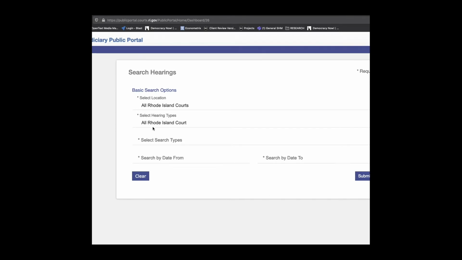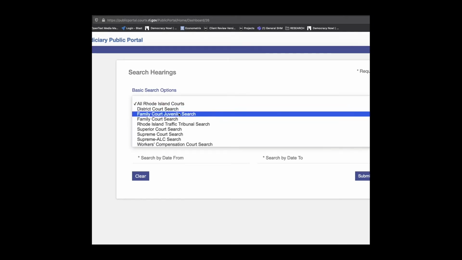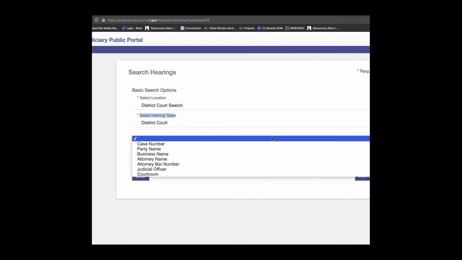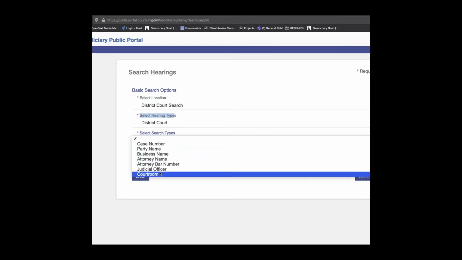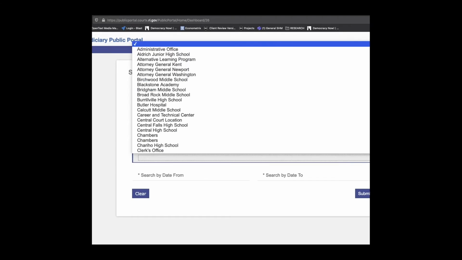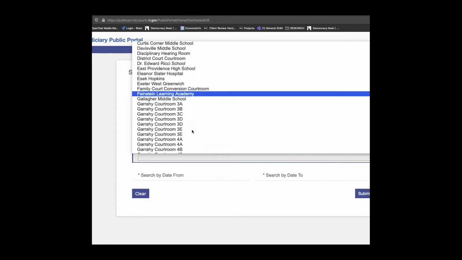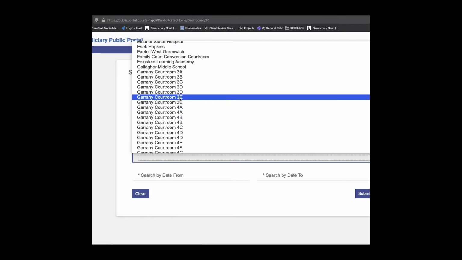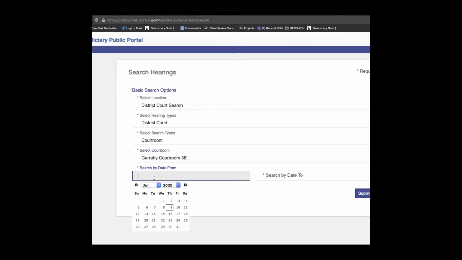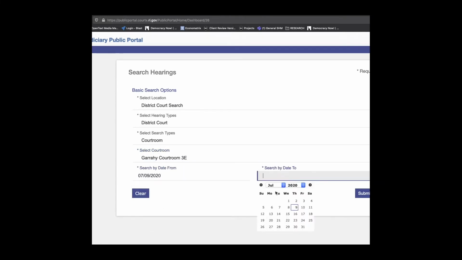Once we're in this area, we can search hearings here by selecting the location, and we'll use the caret to select District Court. District Court will automatically autofill here for hearing types, and under search types we're going to search for courtroom and select courtroom. We're going to go all the way down the list to courtroom, Garrahy Courtroom 3E. That's where we want to search. And then after that we just drop the dates in.